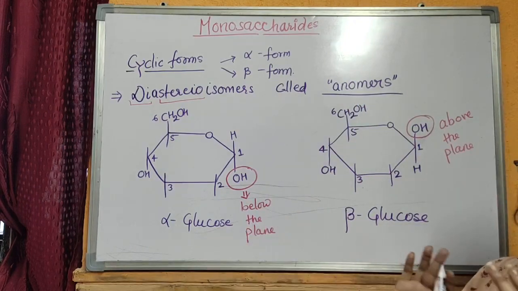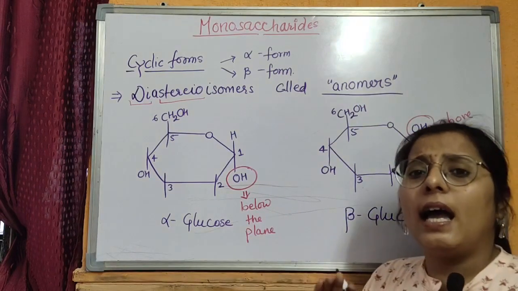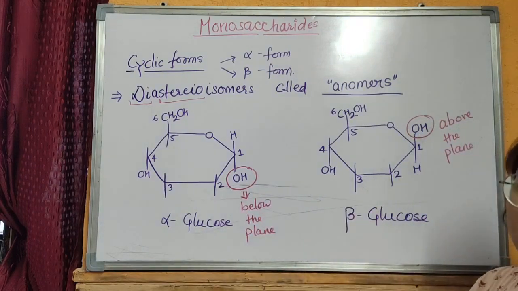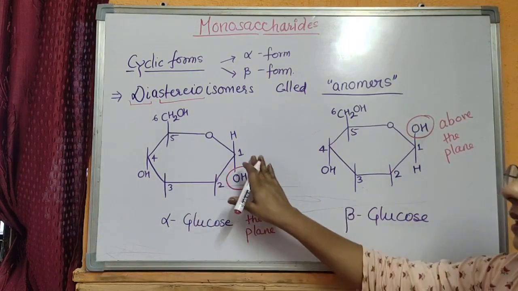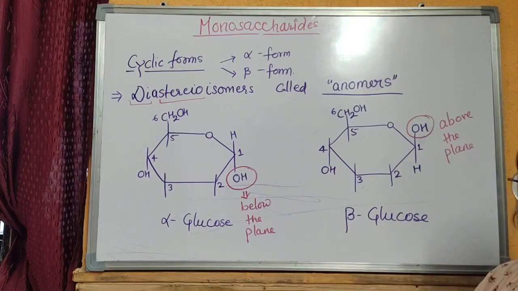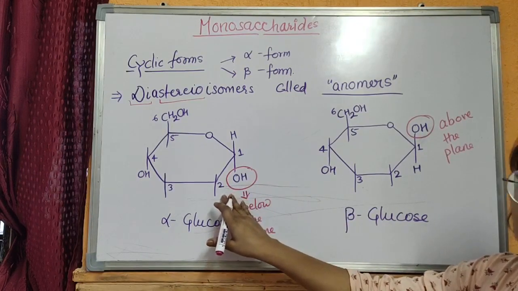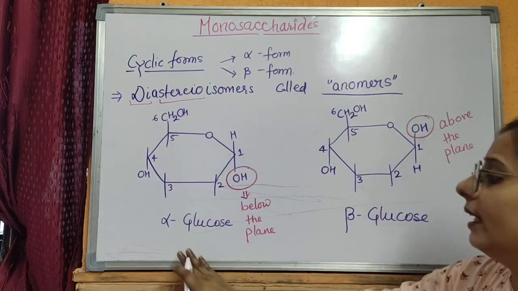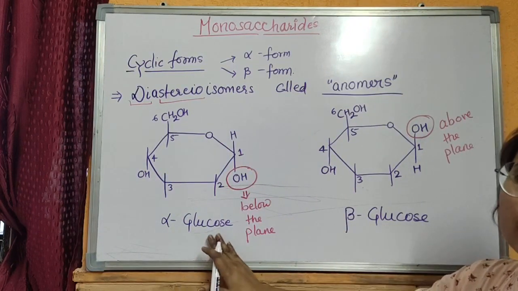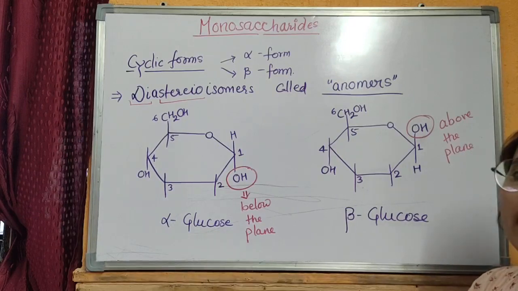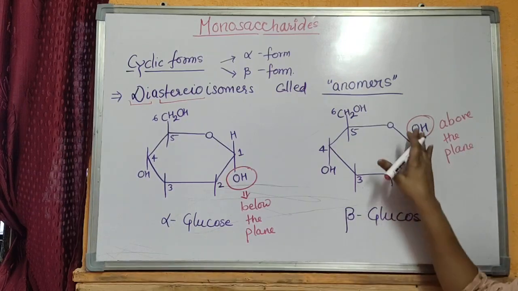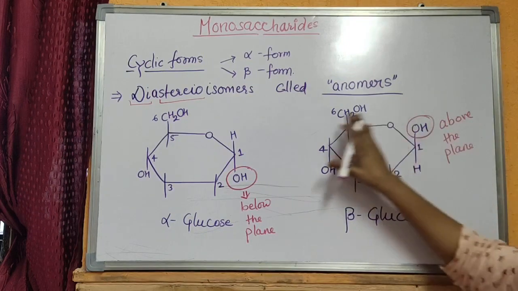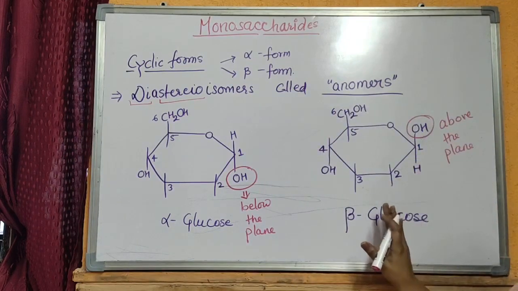The alpha and beta forms have a different OH group positioning. If carbon number 1 has a hydroxyl group below the plane of this hexagonal structure, then it is called the alpha form of glucose, or alpha glucose. But if the hydroxyl group of carbon number 1 is above the plane of this hexagonal structure, then it is called beta glucose.